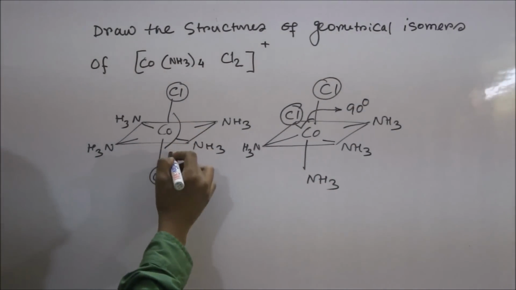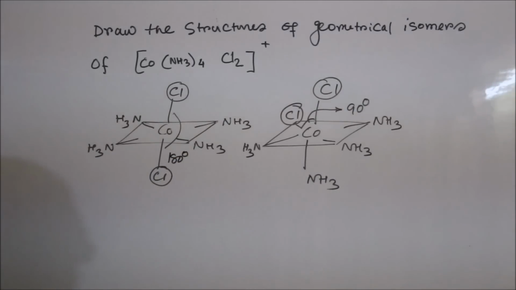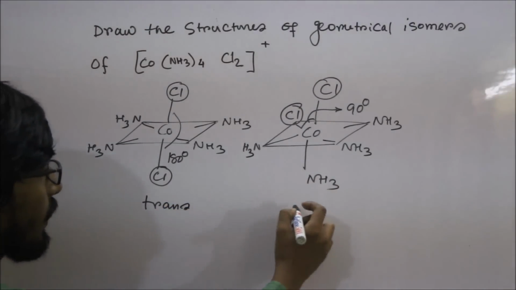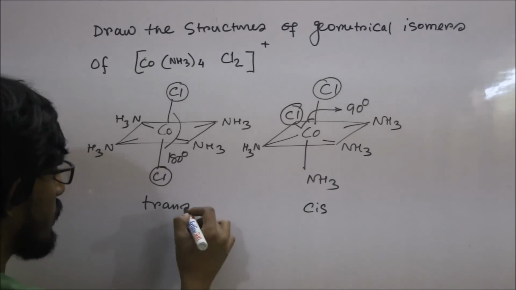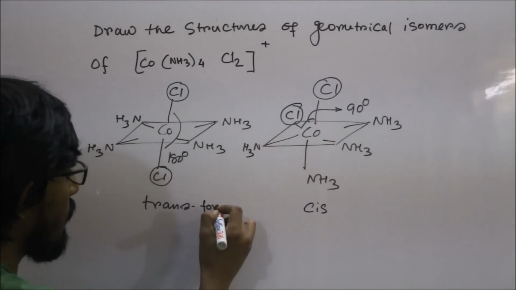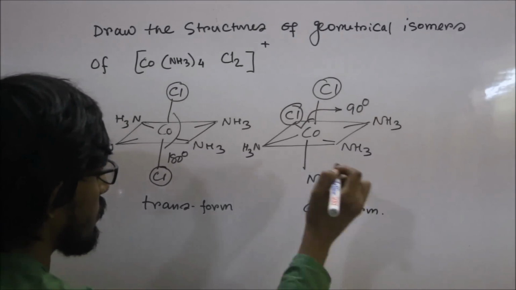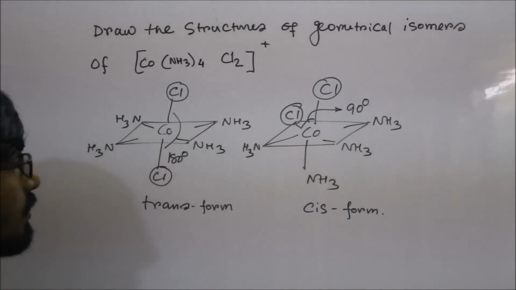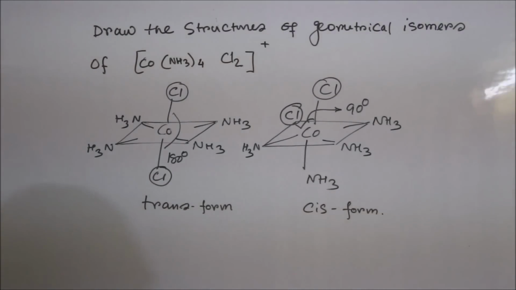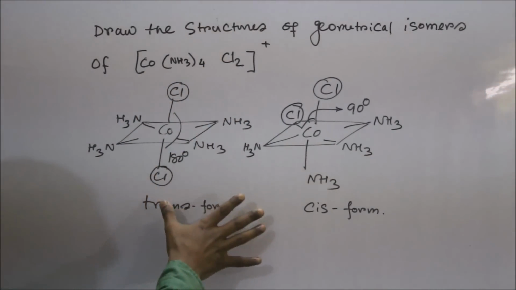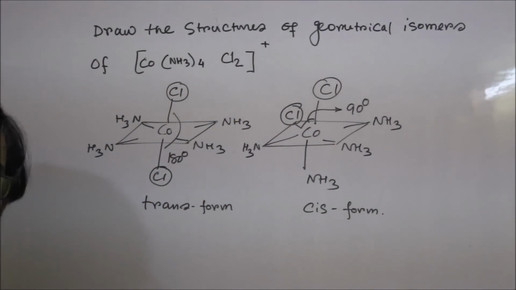Here the angle is 180 degree. So this is trans isomer, and this is cis isomer. This is trans form and this is cis form. So two geometrical isomers of these molecules are as follows.